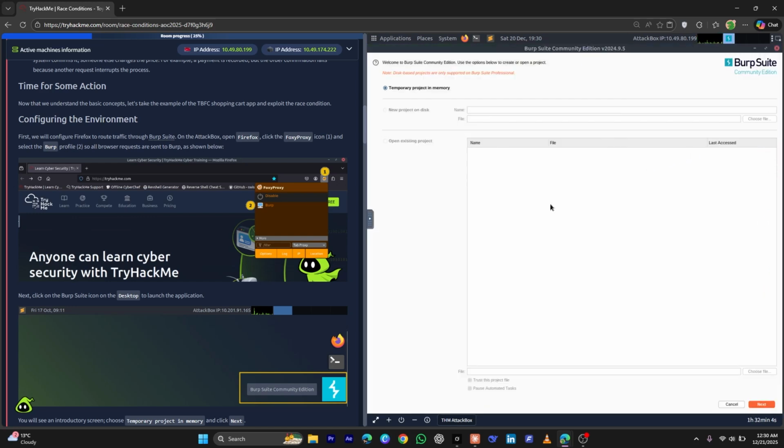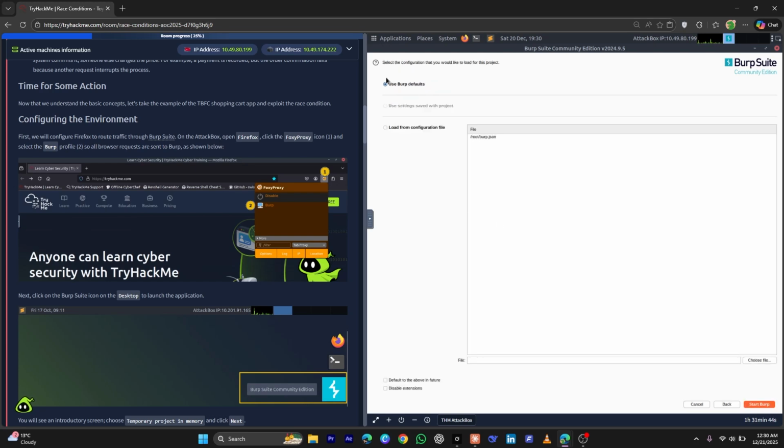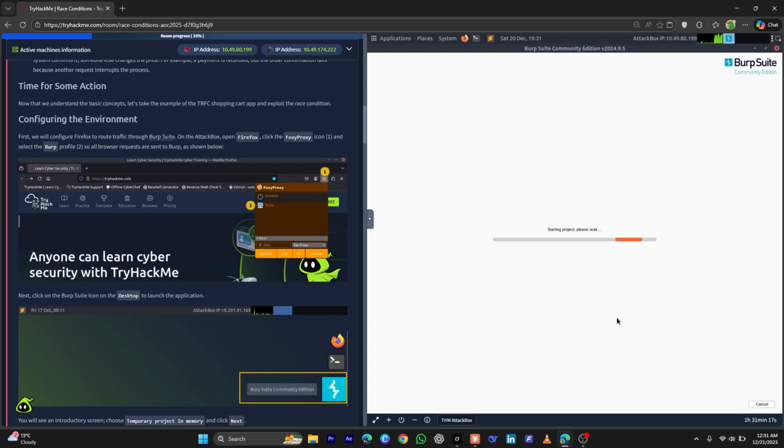Now what we will be doing next is clicking on this. What this does is it does not store our Burp Suite session, because we don't need to save it in this case. So we will click over here, then click next, and after that click on use Burp defaults. It will use the default settings. We don't need more advanced settings. The default settings will work for us in this case. After that we will just click on start Burp. We will wait a little, and then it will open Burp Suite for us.